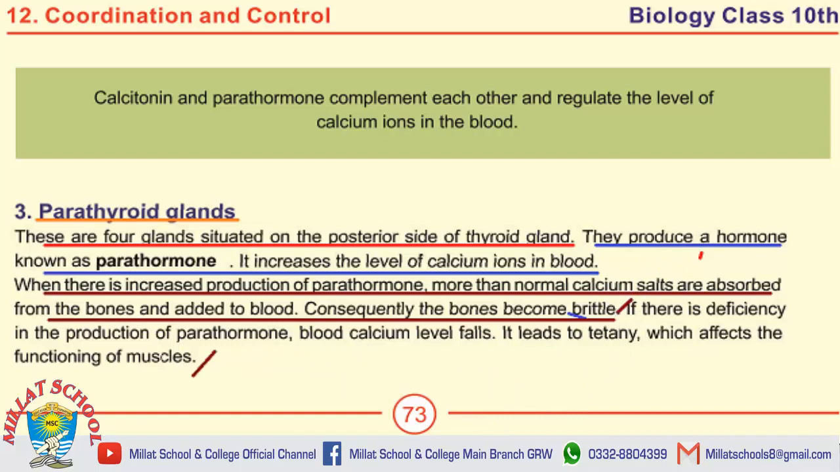Moving toward the important MCQs on this page. Parathyroid glands are 4 in number. The hormone produced by parathyroid glands is parathormone. Parathyroid glands increase the level of calcium ions in blood. If there is deficiency in production of the parathyroid hormone, blood calcium level falls. The last MCQ on this page: blood calcium level falls and it leads to tetany.